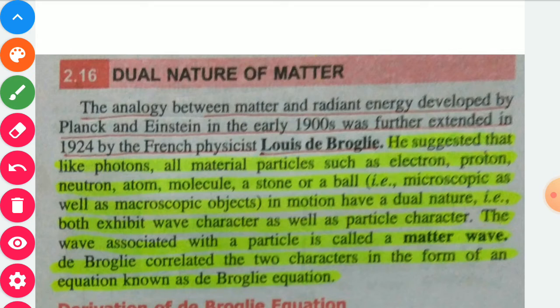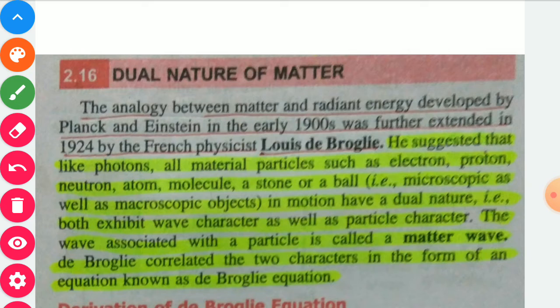Dual nature means wave nature as well as particle nature. That is, both exhibit wave character as well as particle character. The wave associated with a particle is called a matter wave. Matter wave means the wave related to the particulate nature of matter is known as matter wave.